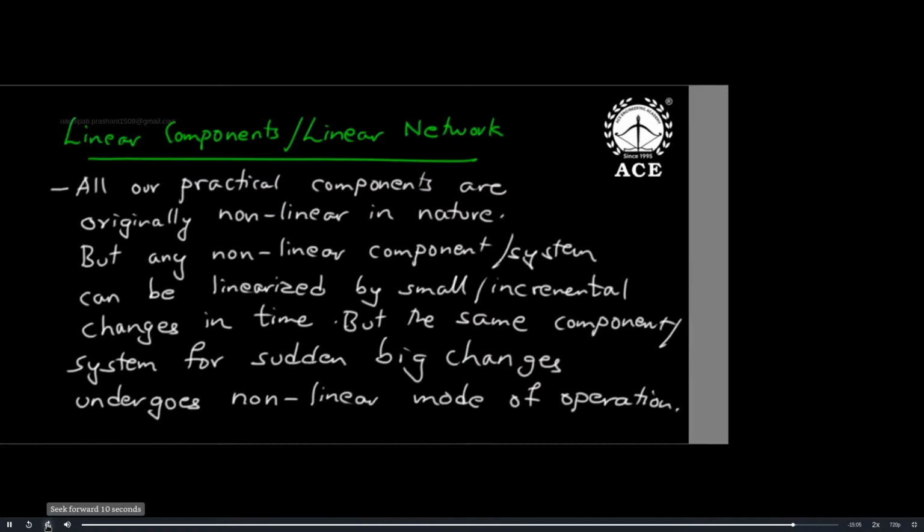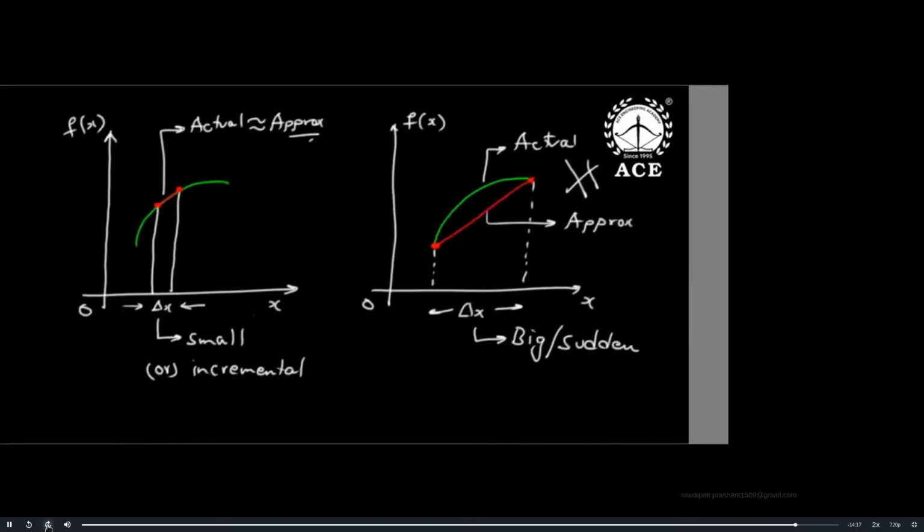That is why my subject is called linear circuit analysis, linear systems and analysis. Linear is a very big term. All our practical components are originally non-linear, but any non-linear component can be linearized for small changes. The green line is non-linear, but for small incremental delta x it is linear because it is a straight line. But here, though I drew the straight line in the second case, it is not coinciding with the actual curve.